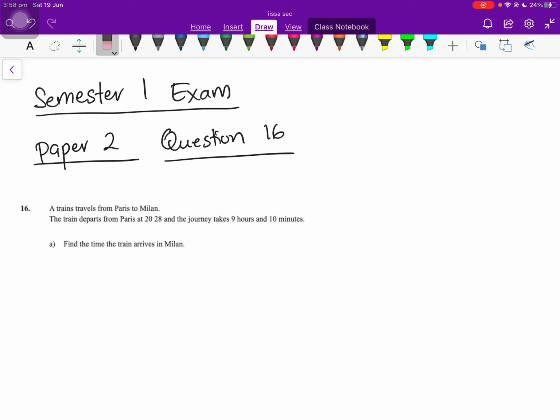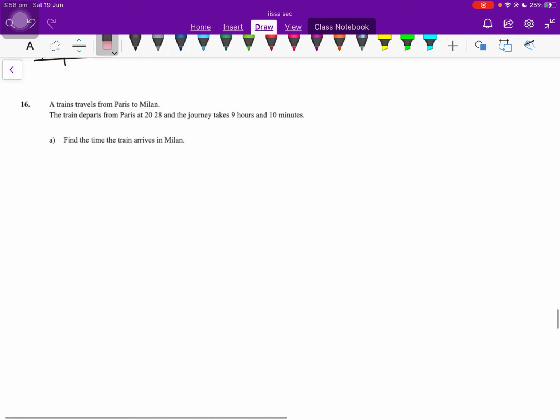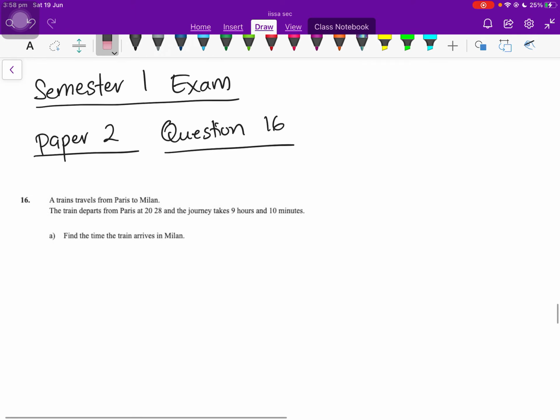So today we are discussing the maths semester 1 exam. For paper 2, question number 16. Okay, a train travels from Paris to Milan. The train departs from Paris at 28 hours and the journey takes 9 hours and 10 minutes. Find the time the train arrives in Milan. So this is quite a straightforward question.